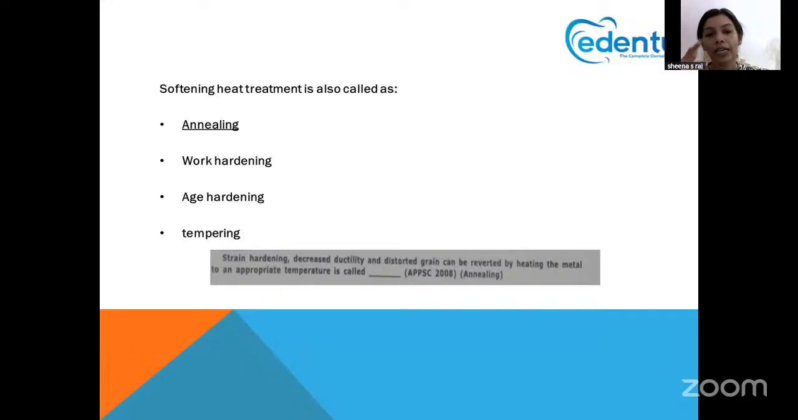Another question which was asked for APPSC in 2008: strain hardening, decreased ductility and distorted grain can be reverted by heating the metal to an appropriate temperature. What is it called? A particular material is being reverted so that all the given properties are reversed. That is called annealing. So annealing reverses the strain hardening, decreased ductility and distorted grain by heating the metal to an appropriate temperature.